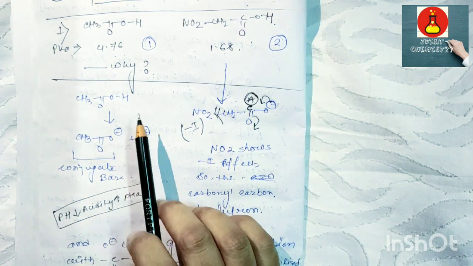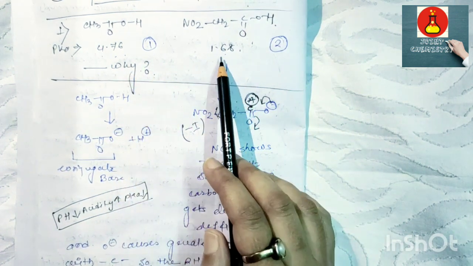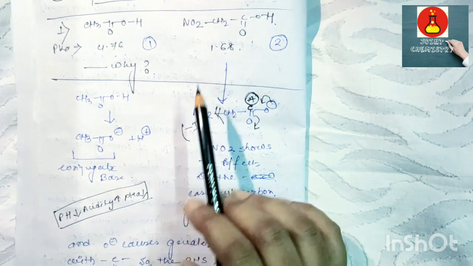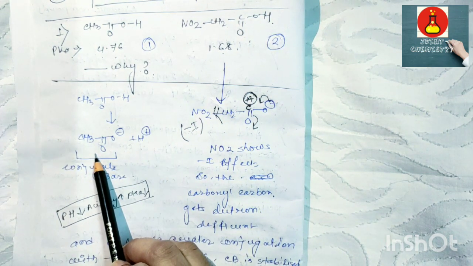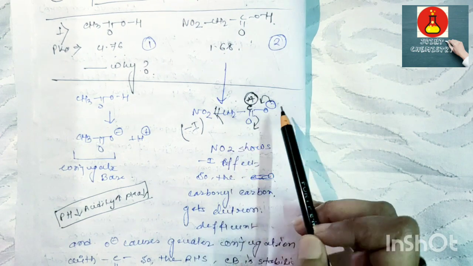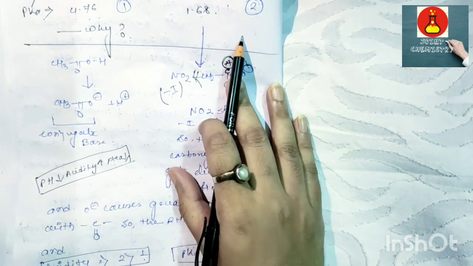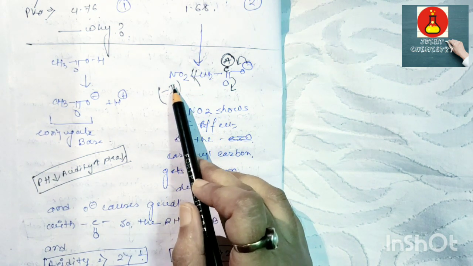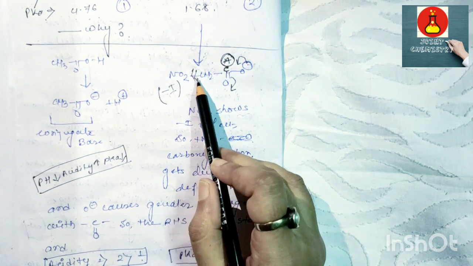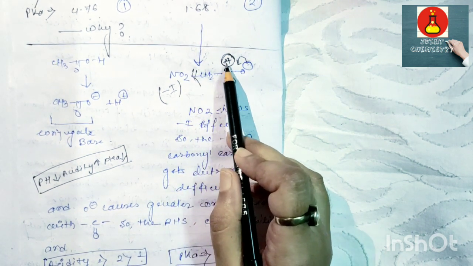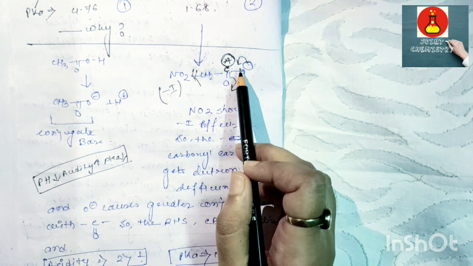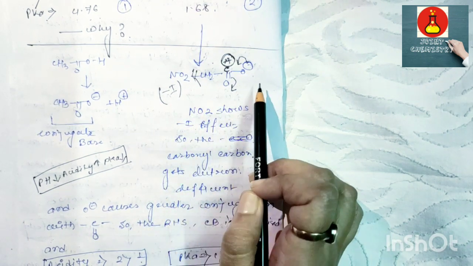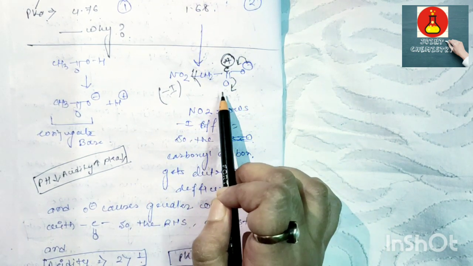Their pKa values are given: one is 4.76 and another is 1.68. Now we determine the increasing order of acidity. This is the conjugate base of the first one, and this is the conjugate base of the second one. In the second case, NO2 gives a minus I effect, so it pulls the electron towards itself. So this marked carbon becomes electron deficient, and O goes into more and more conjugation with the C double bond O. So this conjugate base will be stabilized, and its corresponding acid gives the higher acidity.